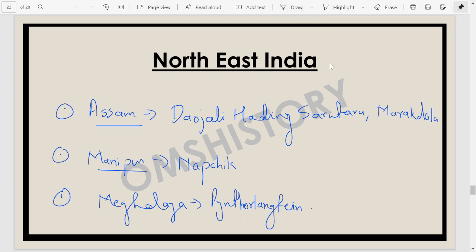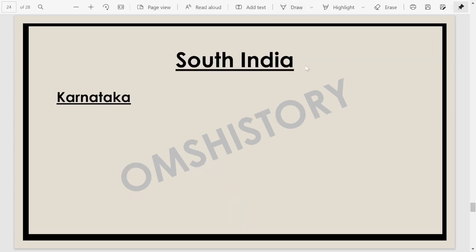Now let's move towards a very important area, that is the area of South India. So we find so many sites related to your Neolithic time period from South India. Let's just give you the list of these sites, then we'll talk about some other things. We have the sites in Karnataka. If we talk about the sites of Karnataka, we have Sangankallu. It's a very important site. We have Hallur, that's a Neolithic site in your Karnataka.